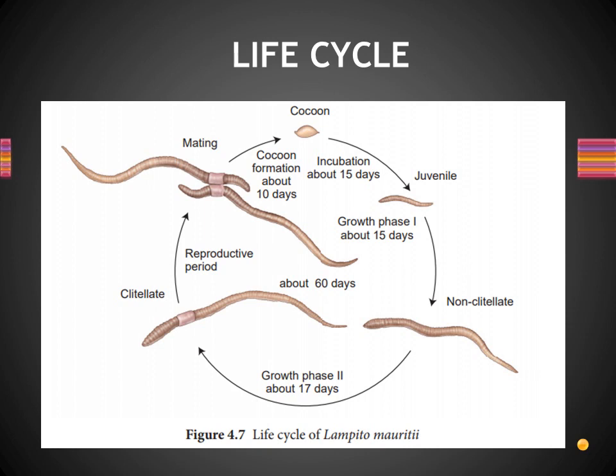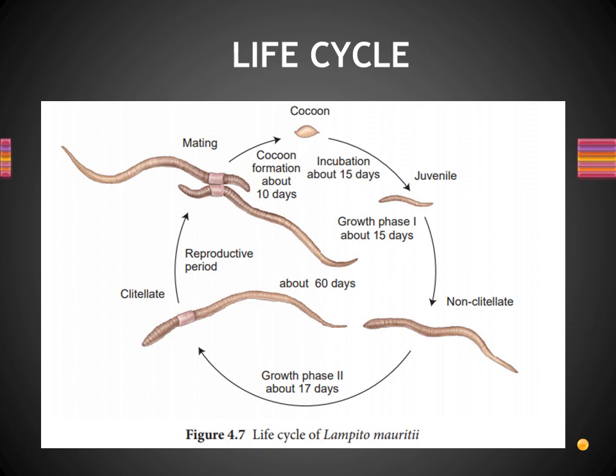Then this non-clitellate form again will produce the clitellum, so it takes around 17 days. Clear? So that phase is known as growth phase 2. The non-clitellate form is producing a clitellum, so that phase is growth phase 2. It takes around 17 days. Clear?